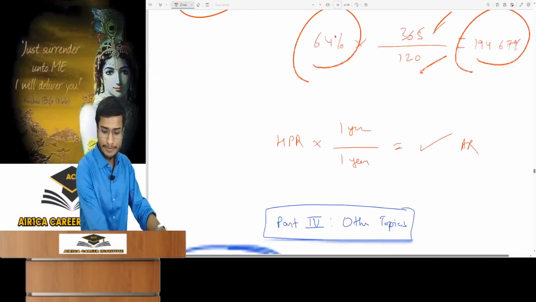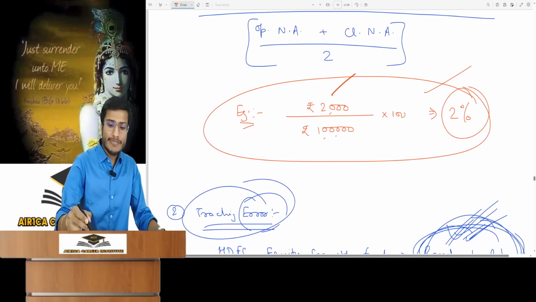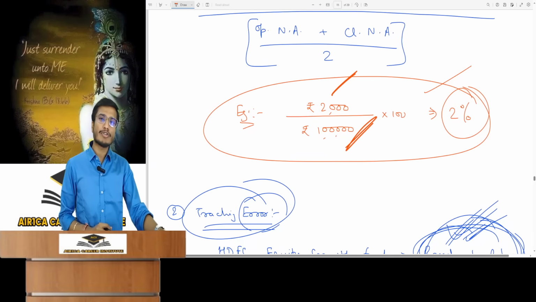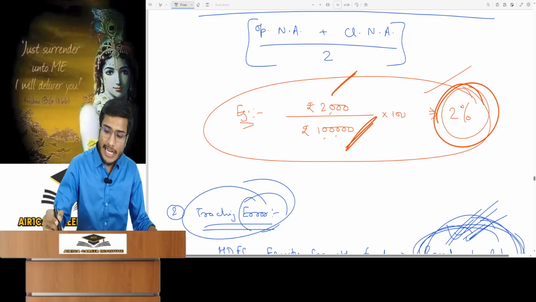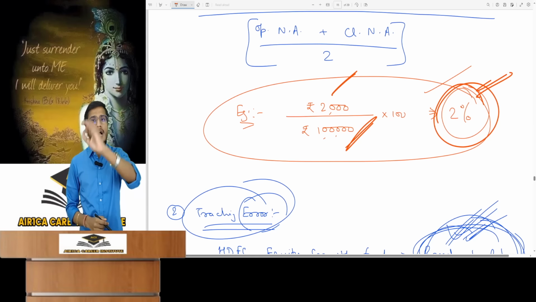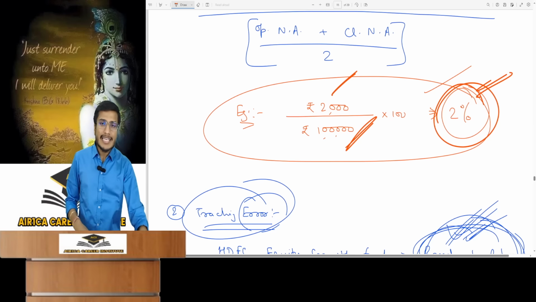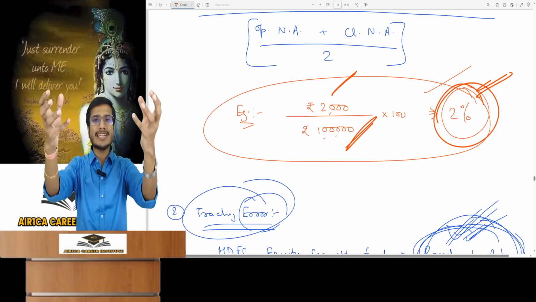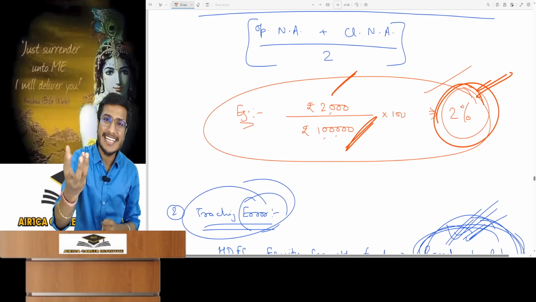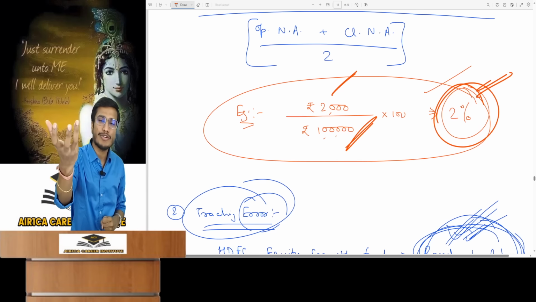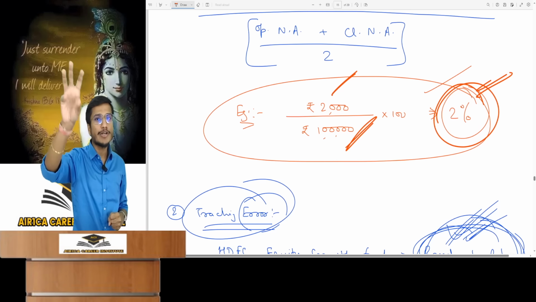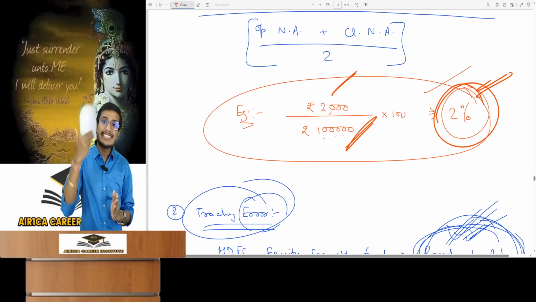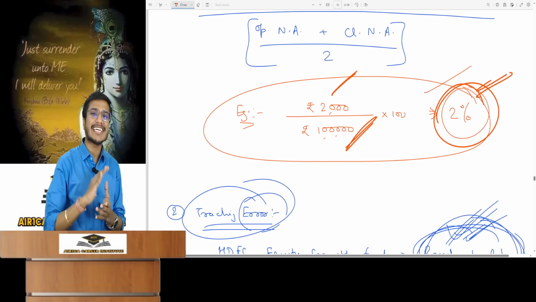Look at an example. The mutual fund incurred 2000 rupees expense this period and the average net assets were 1 lakh rupees. So it means that 2% of the assets is being spent by the mutual fund on expenses. What do assets mean? I am an investor in a mutual fund. I give money to the mutual fund. That becomes the mutual fund's asset. So the money I give is the mutual fund's asset and the 2% is mostly used for its expenses. After that, it will earn and give me returns. Then I can decide and evaluate if the mutual fund is good or not.